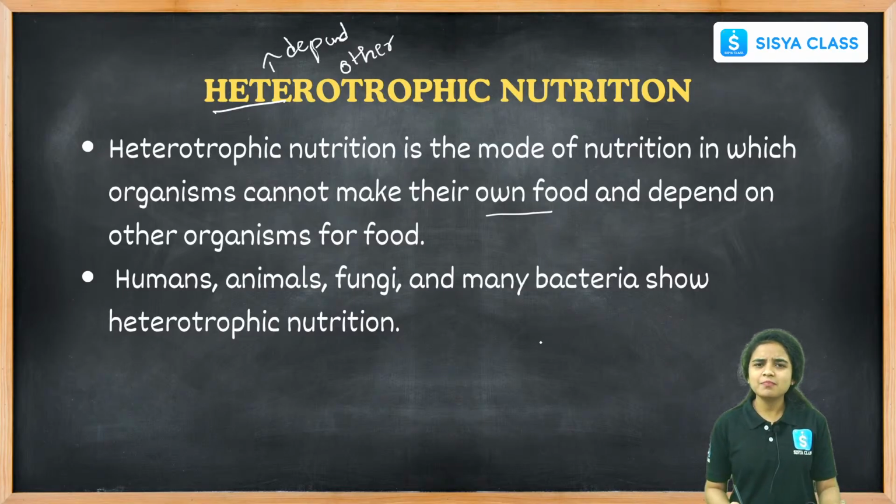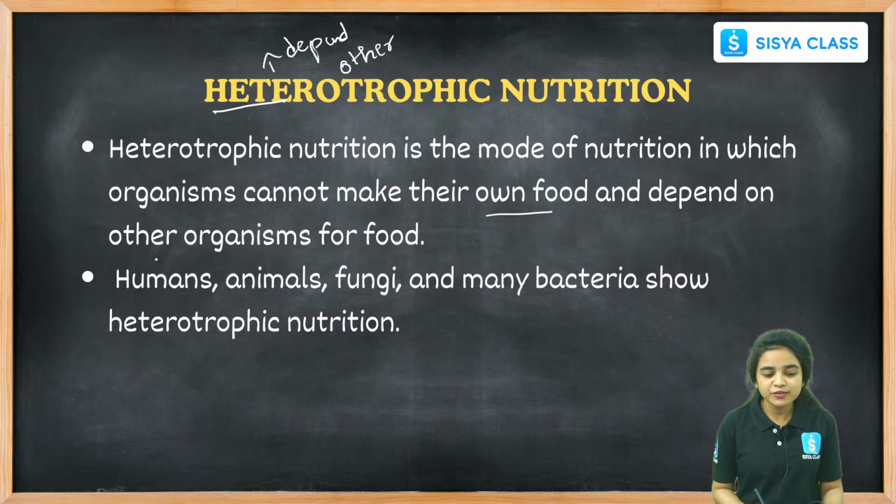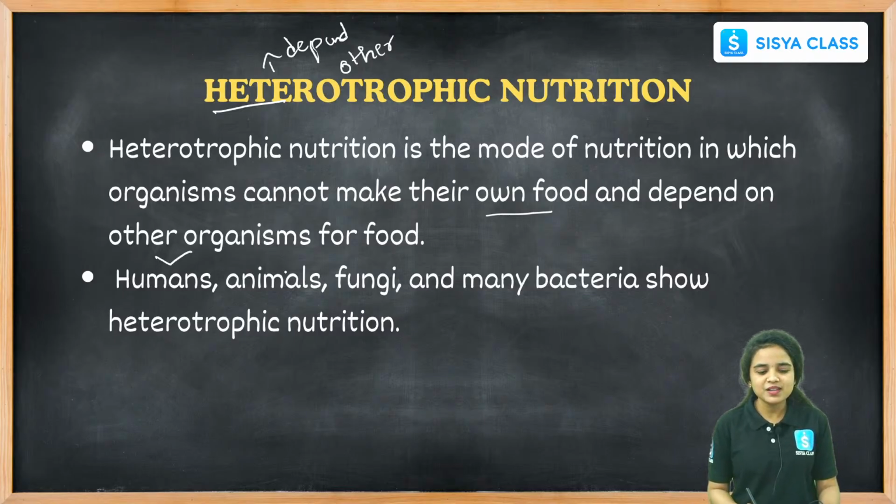And what are the examples? The example for heterotrophic nutrition is humans, animals, fungi, and many other microorganisms and bacteria show this heterotrophic mode of nutrition.